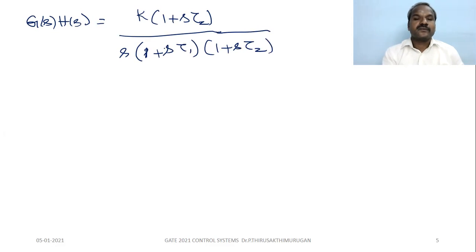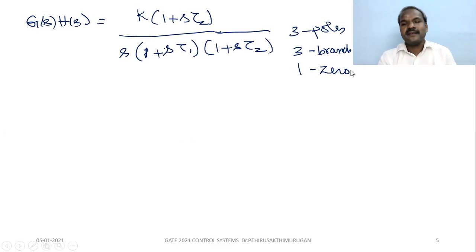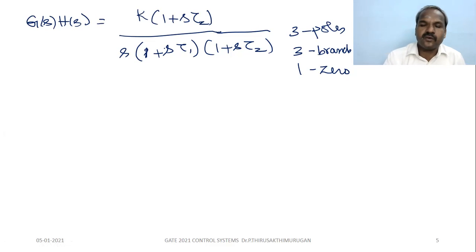Understand? So what is the shape? There are three poles, so three branches. Remember, among three branches, one branch terminates at the zero because one zero is available. The other two branches terminate at infinity, very high gain, k equal to infinity.